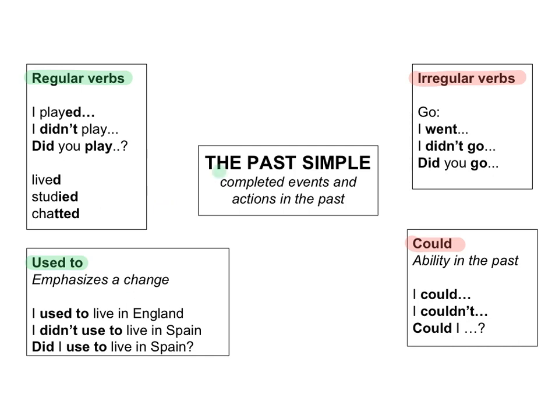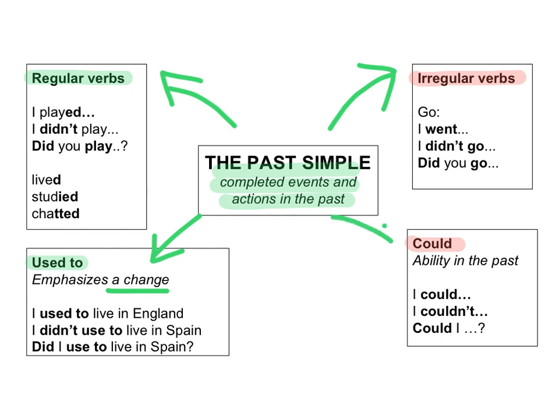In summary, we use the past simple to talk about completed events and actions in the past. Some verbs are regular and some verbs are irregular. A regular verb we use to emphasise a change is the verb used to, and an irregular verb we use to talk about ability in the past is could. Can you use these verbs to talk about your life in the past?